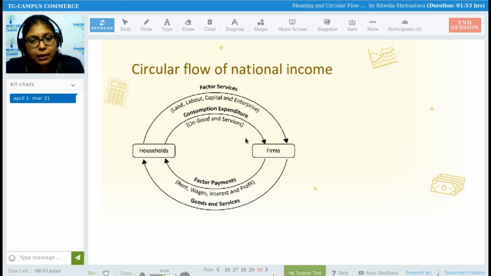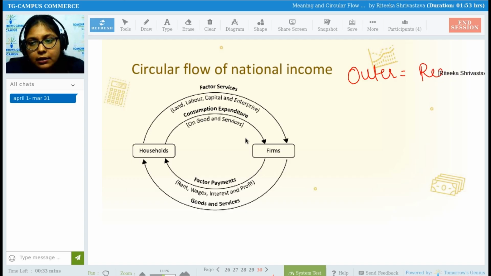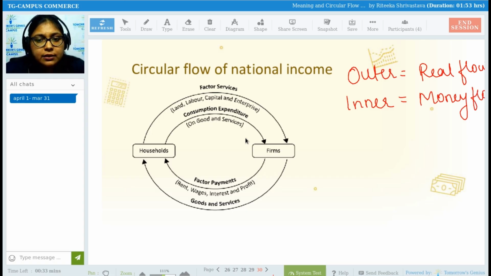Again coming back to the diagram, now I'll explain it. The outer circle is called the real flow. The inner circle is called the money flow. If you can see, the outer circle is flowing factor services and goods and services. So you can clearly see that here there is no involvement of any kind of money or cash. Where there is no involvement of money and no transactions are taking place, that kind of flow will be called real flow.